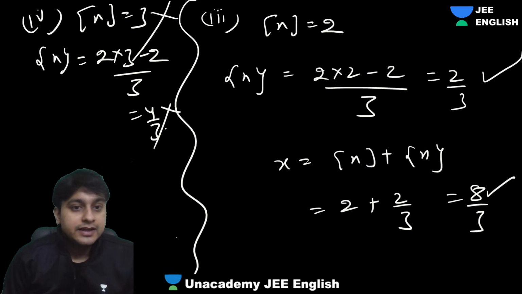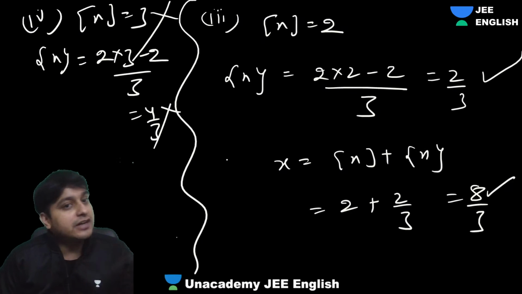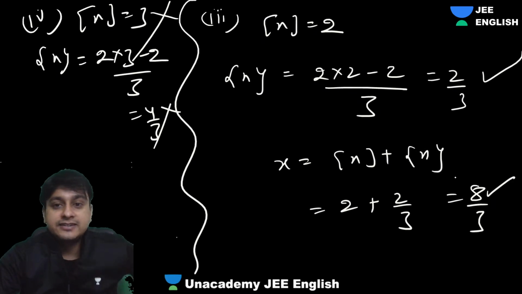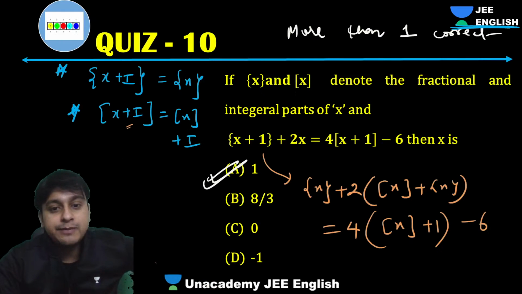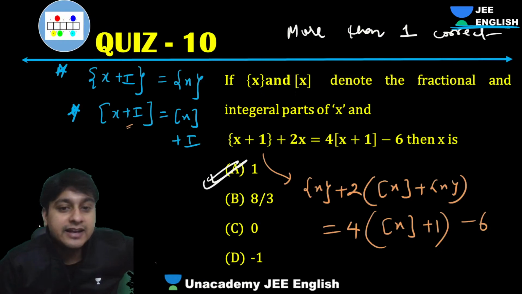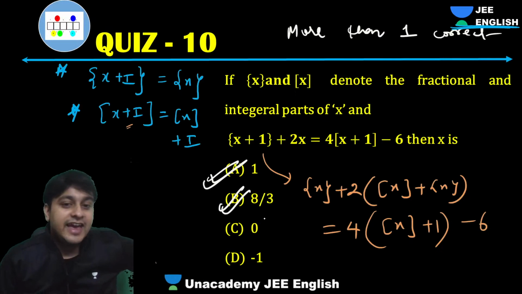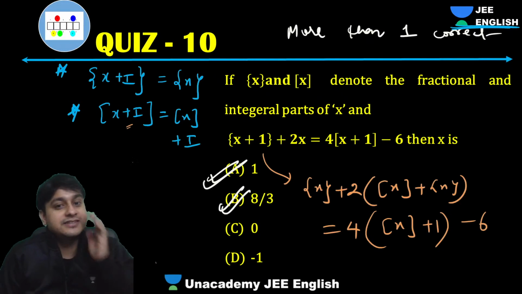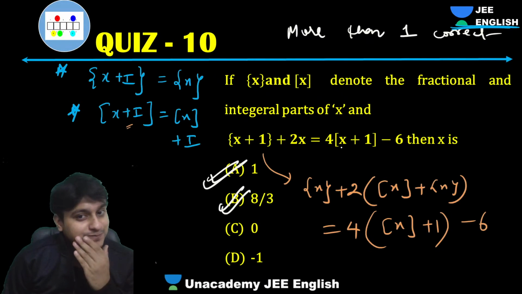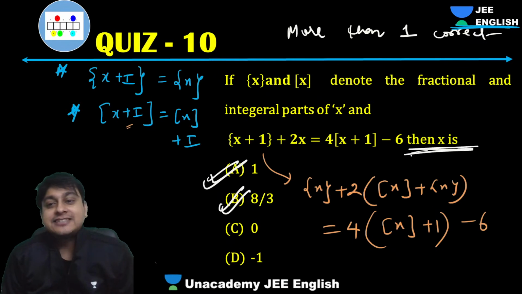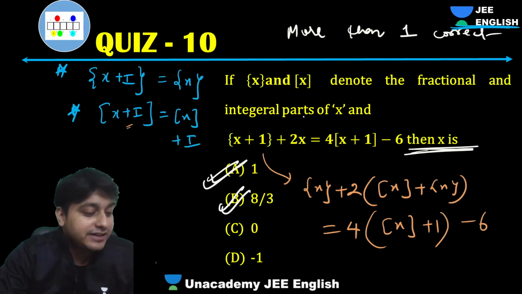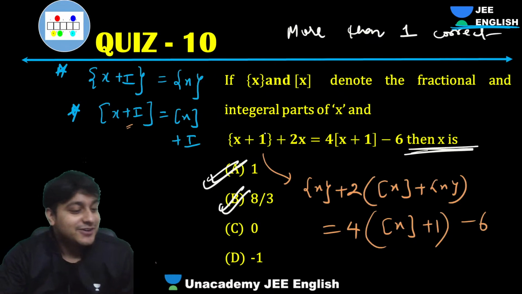Understood, everyone? Can the fractional part be more than 1? No. So that's it. Only two answers, 1 and 8 by 3. A and B are correct, not C. X can't be 0. Check it in the options. You can do option checking as well. So guys, that's it. Two answers, 1 and 8 by 3. That's the correct answer.